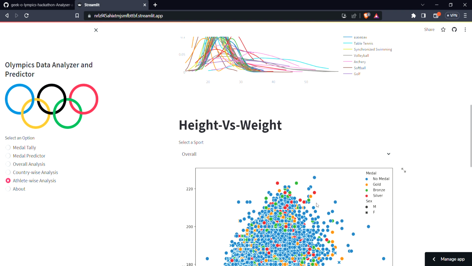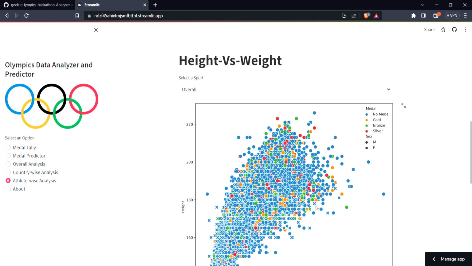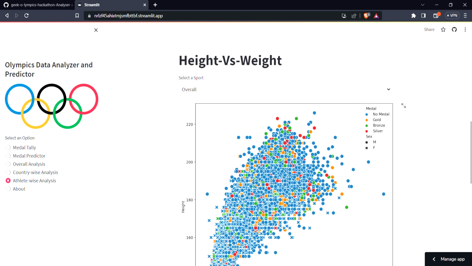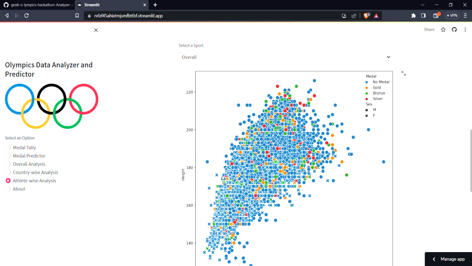And finally we have a height versus weight curve. Each of these data points corresponds to a particular individual, showing whether the individual has won a medal. The blue color specifies that they have not won a medal, the gold yellow color specifies they have won a gold medal, the green color specifies they have won a bronze medal, and the red color specifies they have won a silver medal. We have also made a styling where a cross indicates that a particular individual is female, and the disc indicates that a particular individual is male.